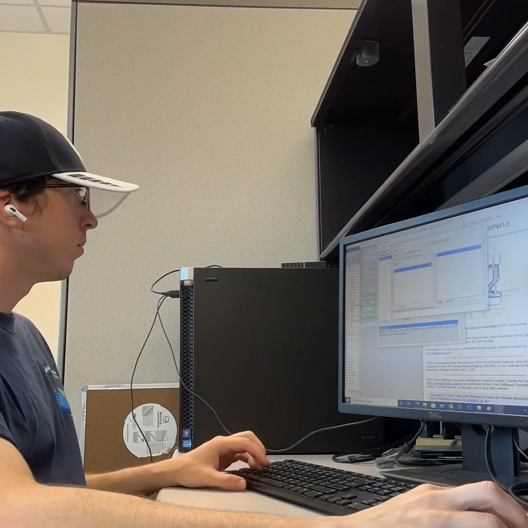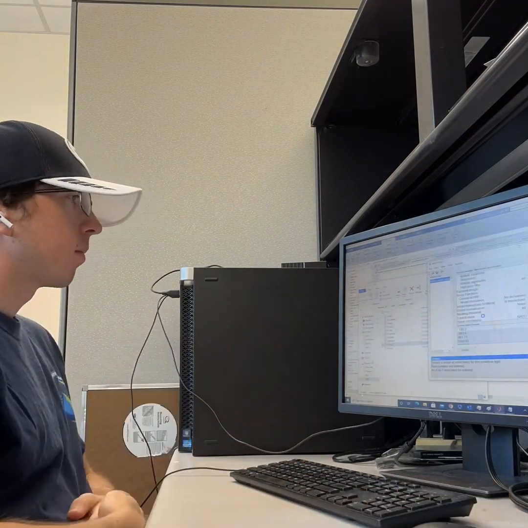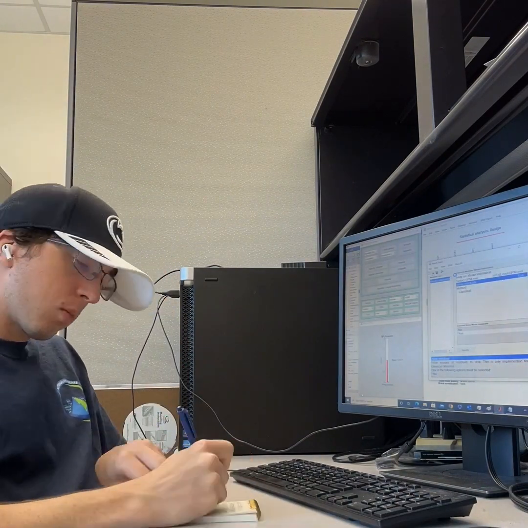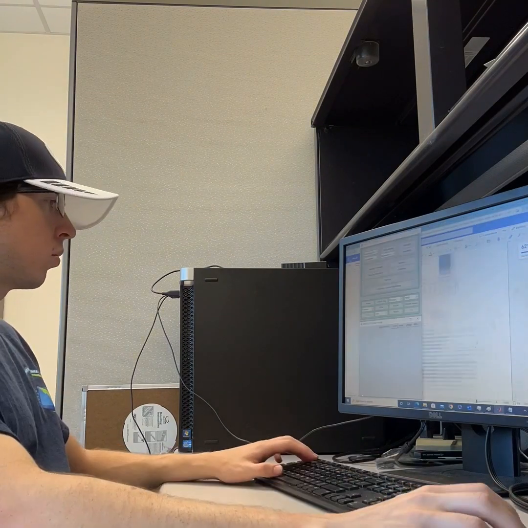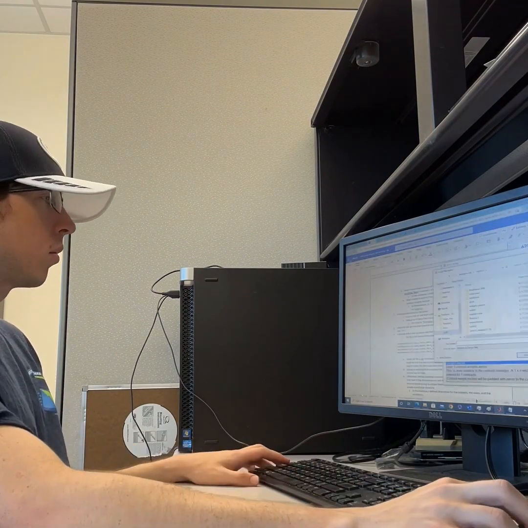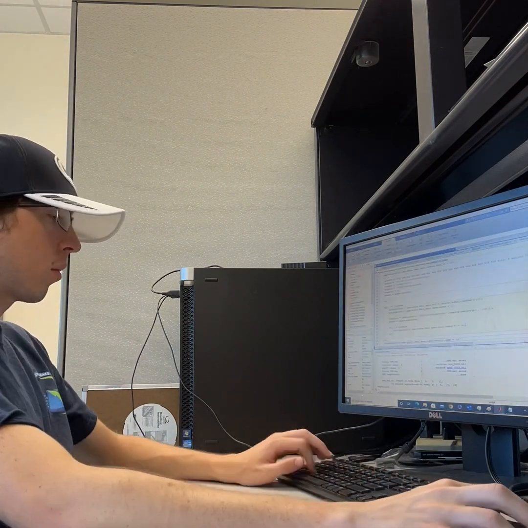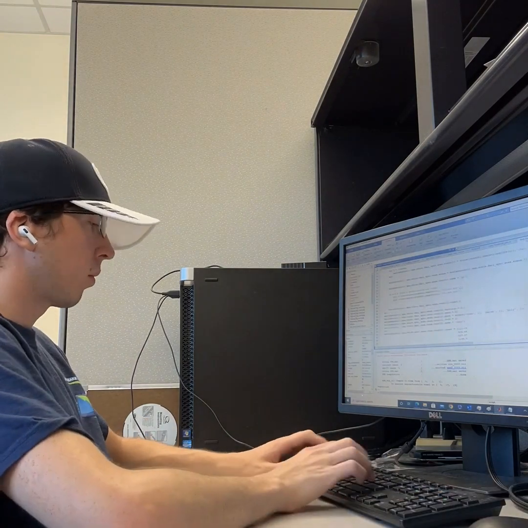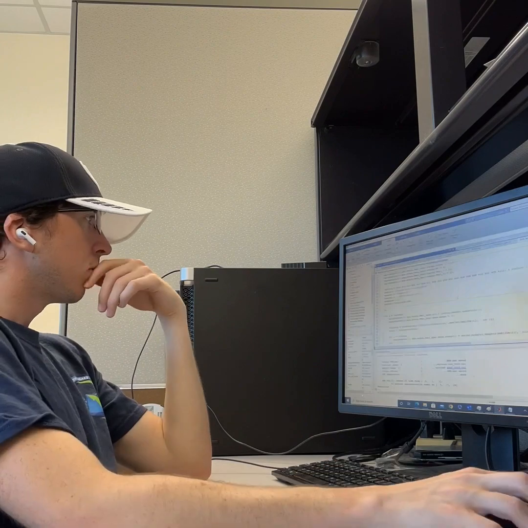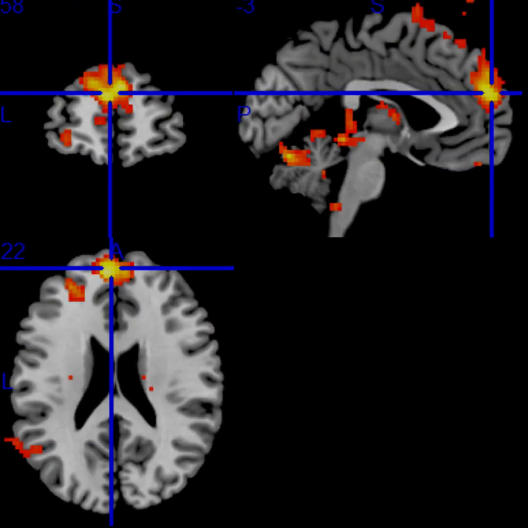I began by conducting a univariate analysis of fMRI data for 19 subjects to determine which brain regions showed greater activation when comparing 2 of 3 different emotion conditions, pleasant, unpleasant, and neutral. This analysis consisted of a first-level analysis and a group-level analysis, in which I generated contrast values between conditions and ran a voxel-wise statistical analysis to determine voxels with significant levels of activation. From this, I generated brain activation maps for each of the 3 condition comparisons, pleasant-neutral, unpleasant-neutral, and pleasant-unpleasant.